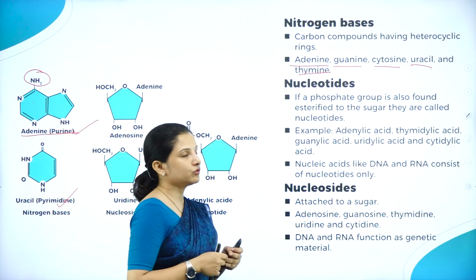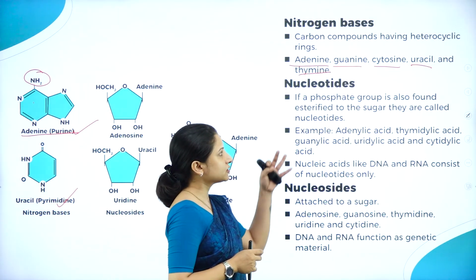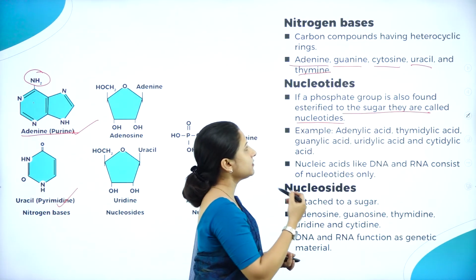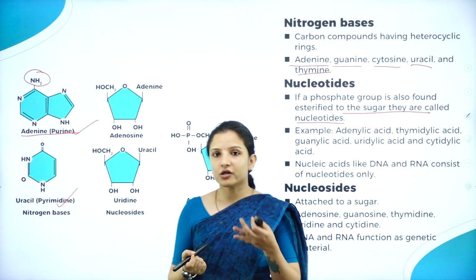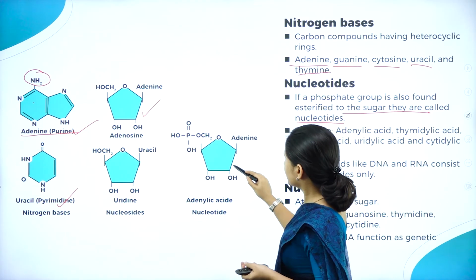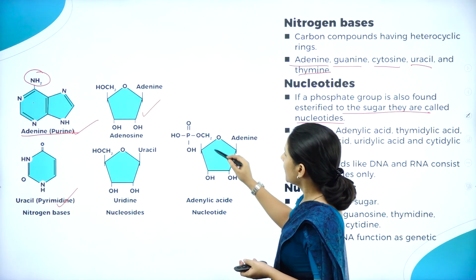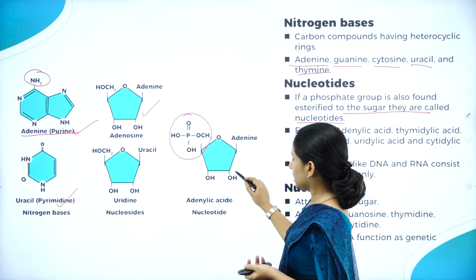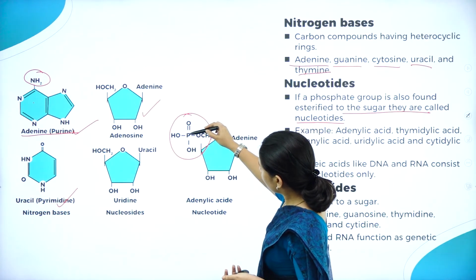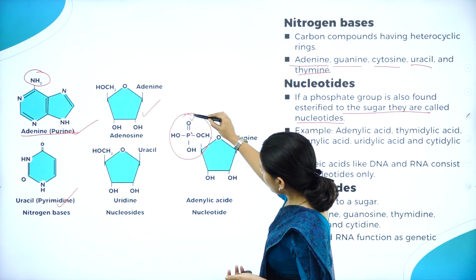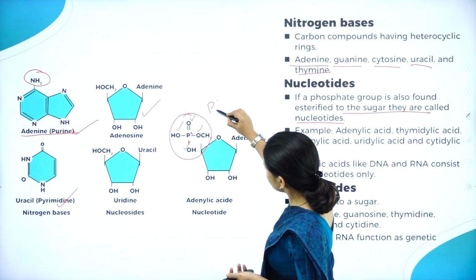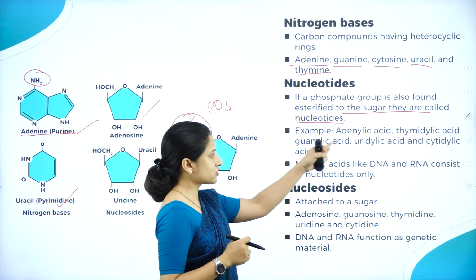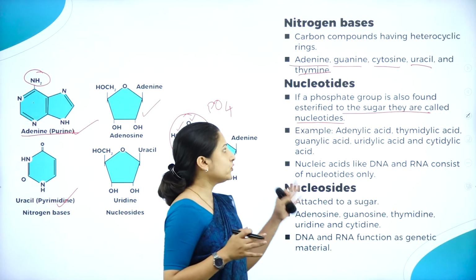So next, talking about the nucleotides. If a phosphate group is also found esterified to the sugar, they are called a nucleotide. That is, if a phosphate group is attached to a sugar, it is called a nucleotide. This is one big example of a nucleotide. Here, as you can see, adenine is attached to a phosphate group. This cyclic ring here is attached to a phosphate group. P phosphate, O, O, O, O, four O's. So if the phosphate groups are attached to a sugar, then it is called a nucleotide.